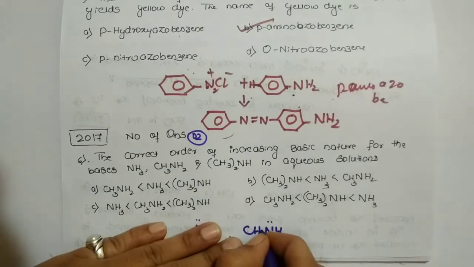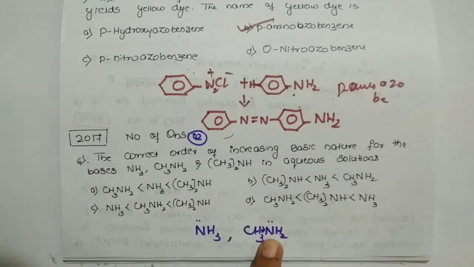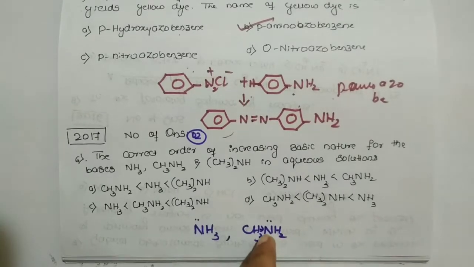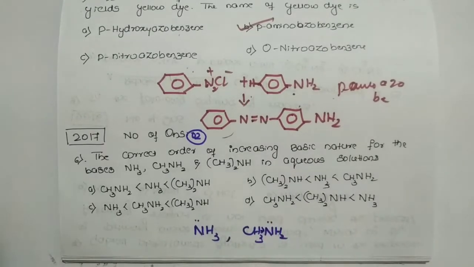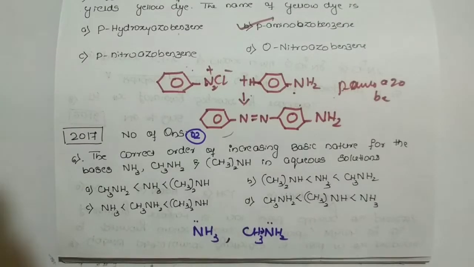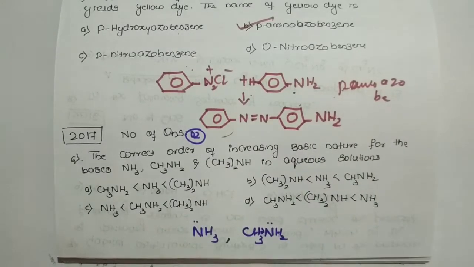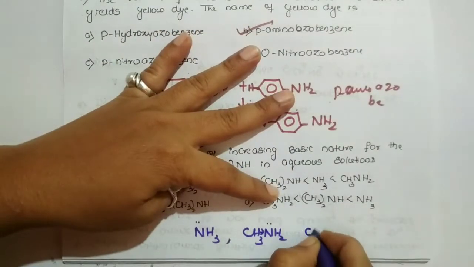So this methyl group donates electrons to the nitrogen again. So what happens to the electron density on the nitrogen? It increases. It means the availability of electrons to donate increases on nitrogen. So obviously its basic character increases.